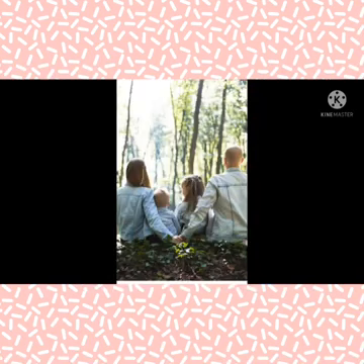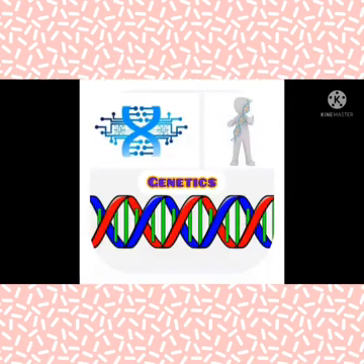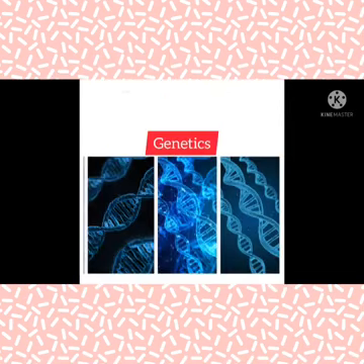Coming to humans, every individual does not look similar to their parents. Why are the kids different from their parents? There will be many questions rising in our minds. To know all these answers, we need to study the branch of genetics. As per the introduction in the last video, in simple terms, genetics can be defined as the branch of biology that deals with heredity and genetic variation.